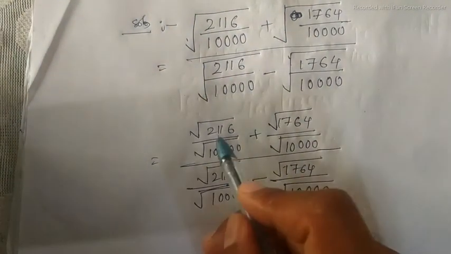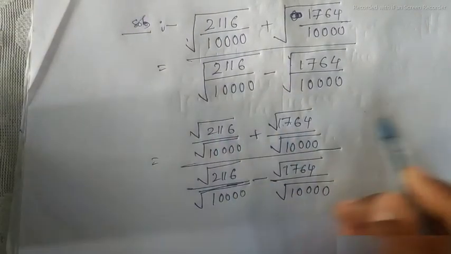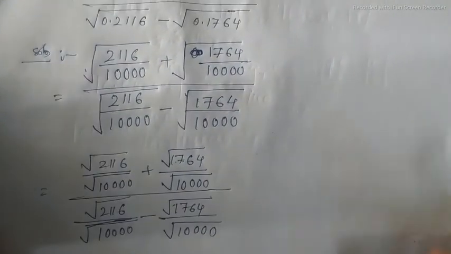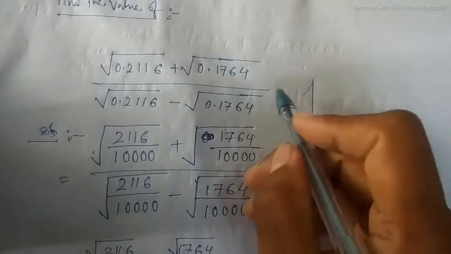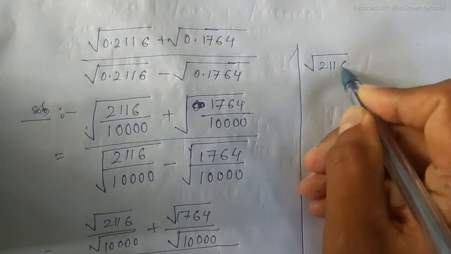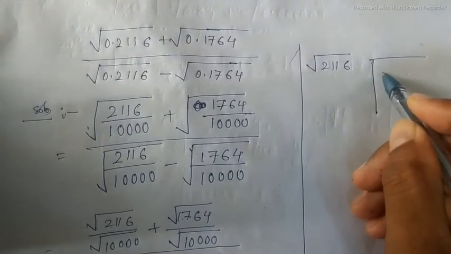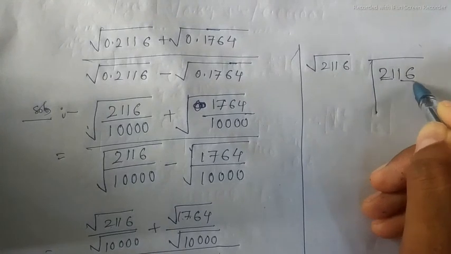So now we have to find the value of these two numbers. So let us find the root of 2116. For this we have to use the long division method. I have to do pairing.